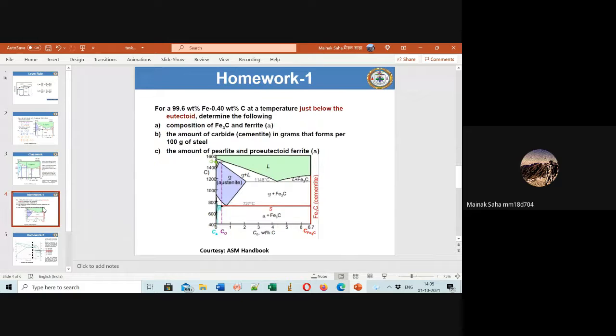Now the homework, this might be a bit time consuming. What is the homework? The homework is simple. Oh, I've given 2 homeworks already.